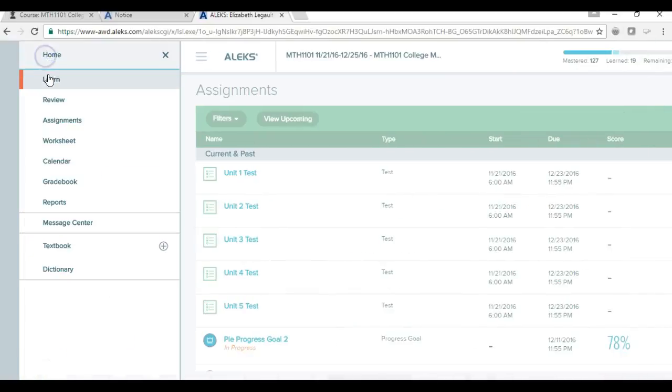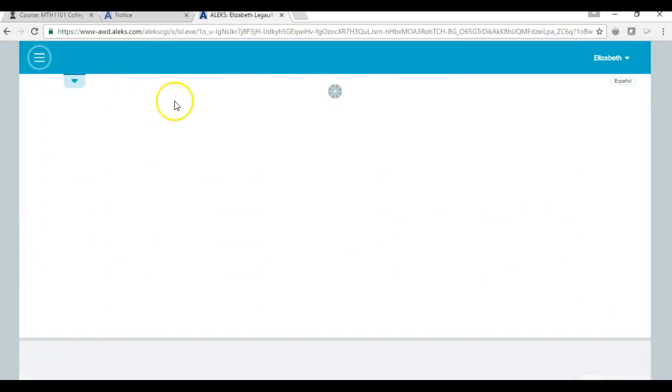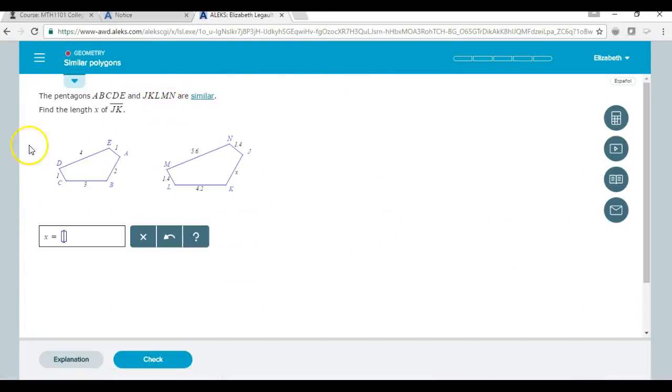Let's go back to our problems so you can see what I'm talking about. Right here is the explanation button. If you're stuck with this, you don't know this topic, click on your explanation box and it will walk you through the problem step by step.